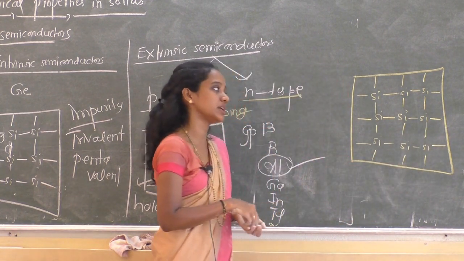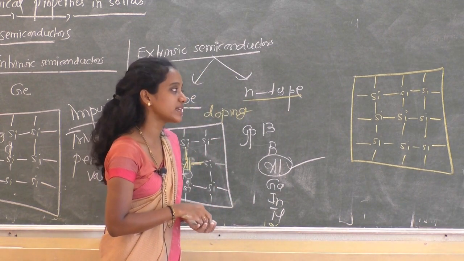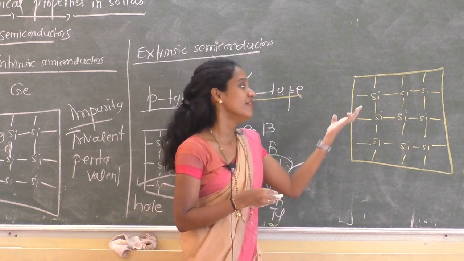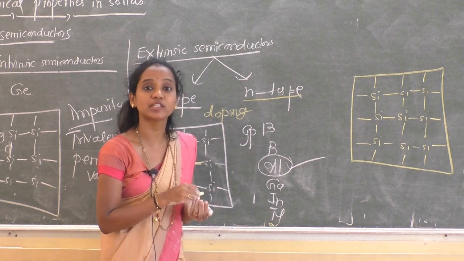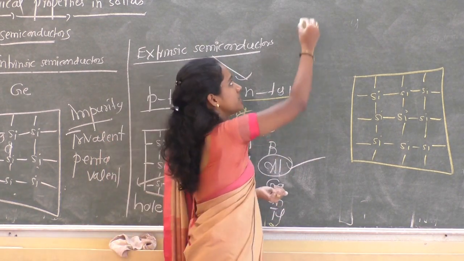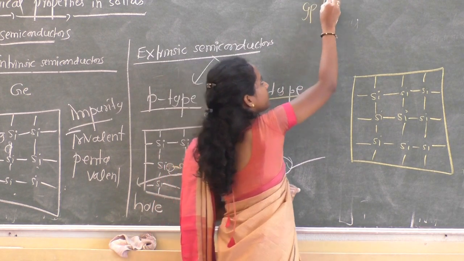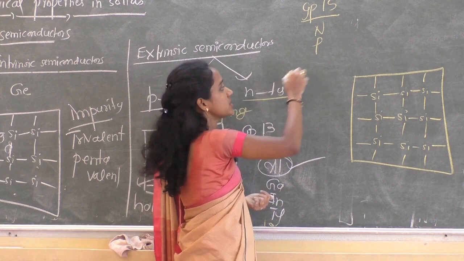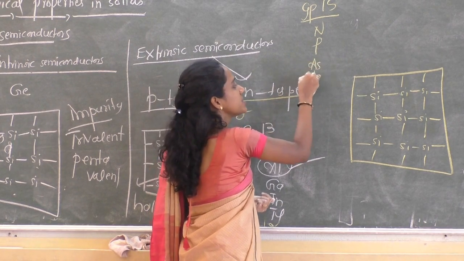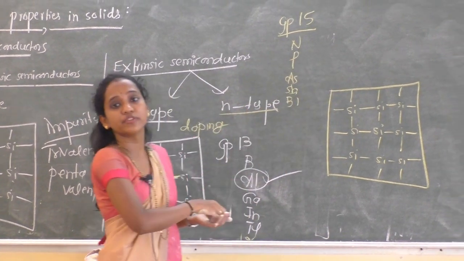This is an intrinsic semiconductor. Now, in order to increase the electrical conductivity, we can also introduce group 15 elements. They are the electron rich impurity atoms. Group 15: nitrogen, phosphorus, arsenic, antimony, bismuth, all these are group 15 elements.